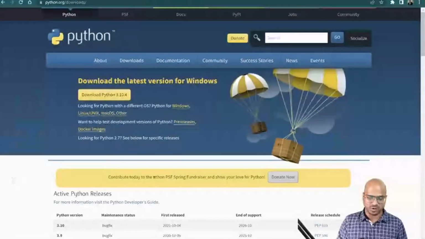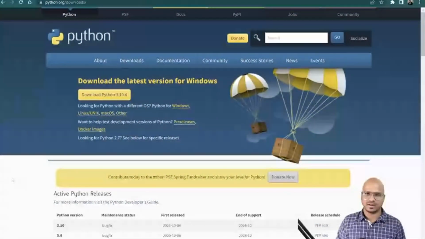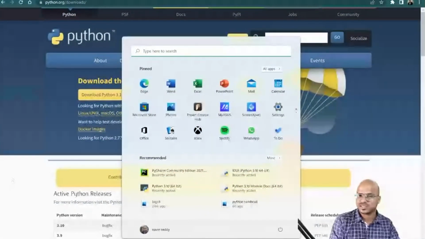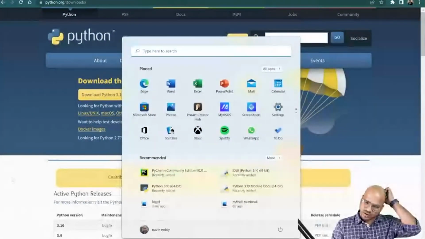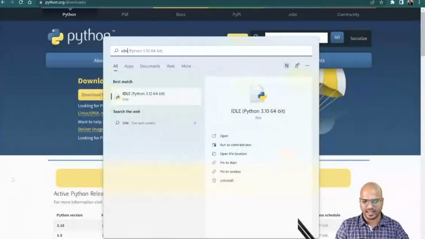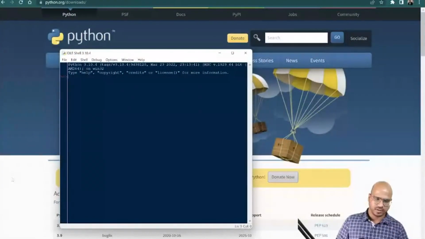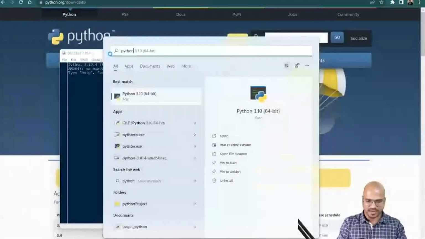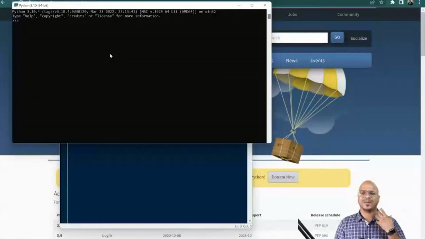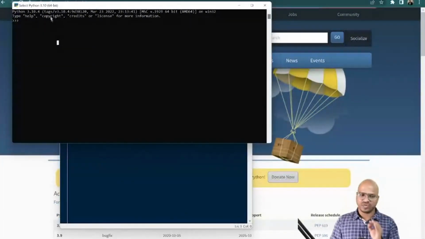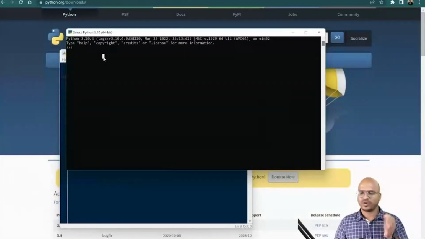What's the next step? Can you call yourself a developer now? Not exactly. You just got a software system set up. Now it's time to write some code. Okay, but where will you write code? Notepad, we can do that. Or we can use IDLE. Now, IDLE is a Python interpreter. You can use this. Or you can type Python, and it will give you a command prompt of Python, or you can open CMD and say Python, and it will give you the same prompt. Ultimately, you have to reach this window where you can type code.